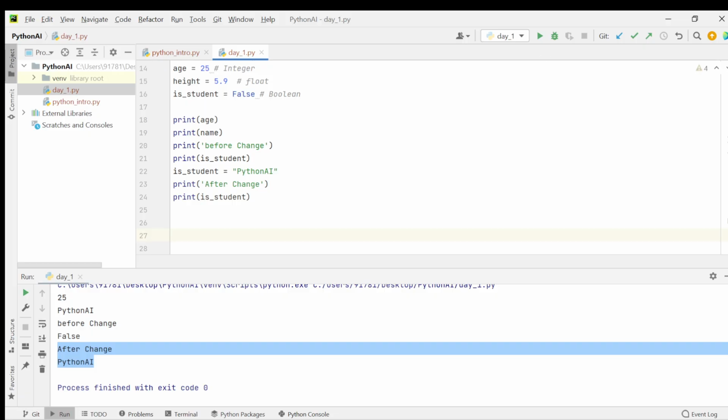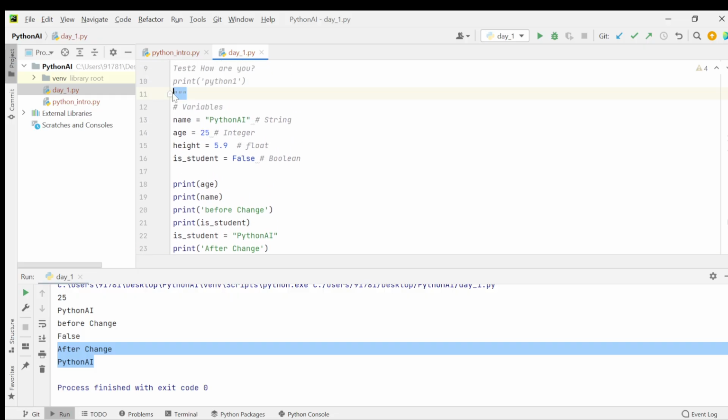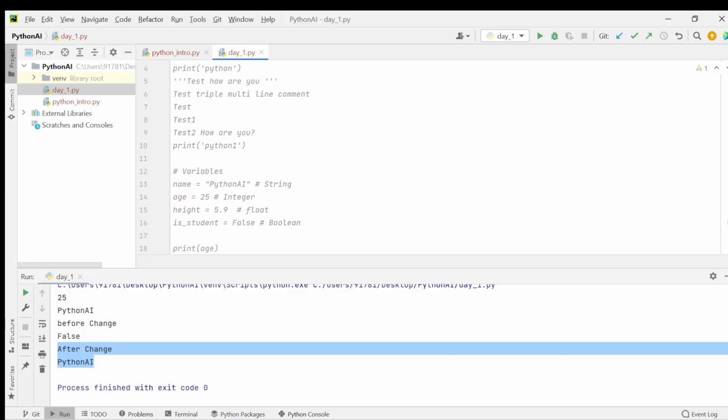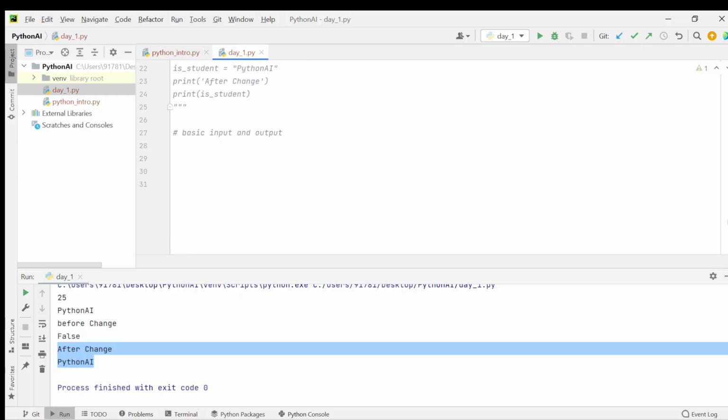And coming to the next one, basic input and output in Python. How does basic input and output work in Python? So let me comment everything here. That's it. This triple quotes means comments. These are very important in Python. So what do I mean by input and output? Let's say you want to read a value from the terminal. This is also a variable. Username is a variable. Here I just have to use this syntax, input.